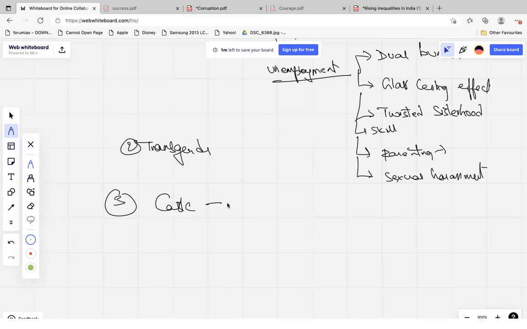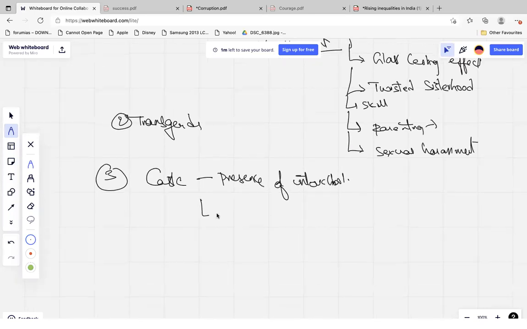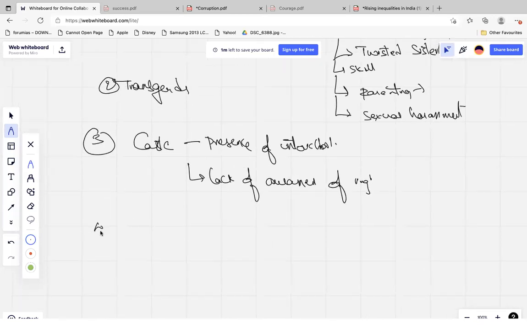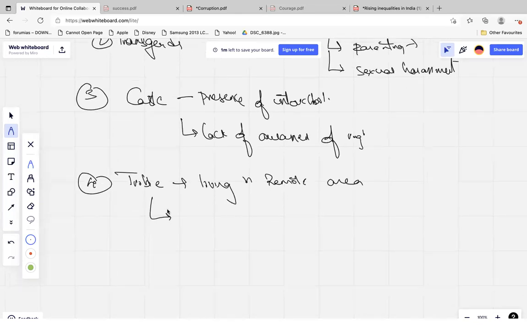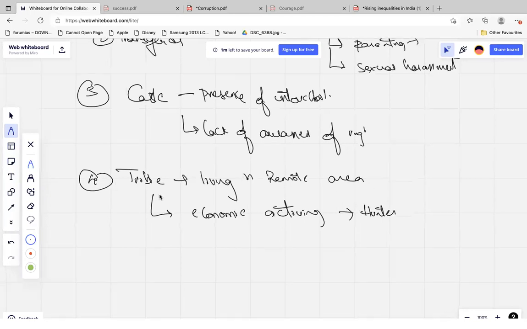So the presence of untouchability, lack of awareness of rights. Then you can talk about the tribes, living in remote areas. These people live in remote areas, and their economic activity is primitive, meaning they are still living on hunting and gathering. So obviously their incomes will be less.